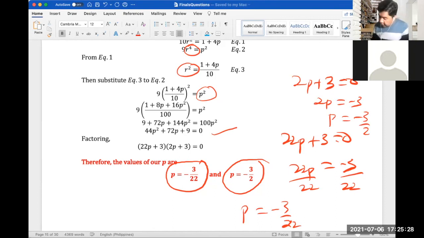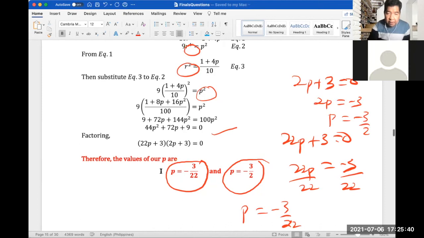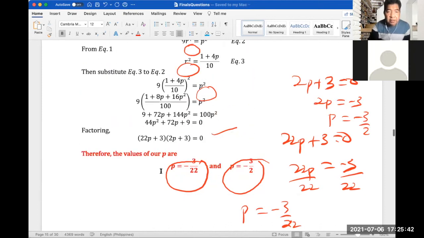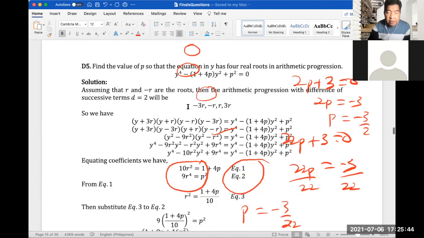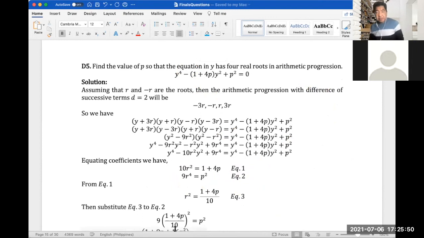All right. So for this question, actually only one got it correct. 1 out of 14 got it correctly. So okay, that's it. So this is difficult question number 5 already. If you have any question, just write down on our comment section below.